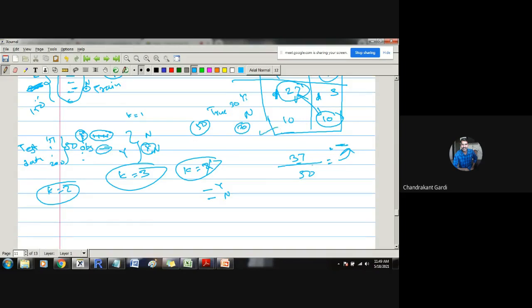We'll find this confusion matrix, we'll find the efficiency measure, and based on that, for k is equal to 3, we'll have some efficiency measure value. For k is equal to 1, we'll have some efficiency measure value. So we'll go on increasing this k, and suppose we reach up to k is equal to 9. So among these 9 values, which is the highest value of efficiency?